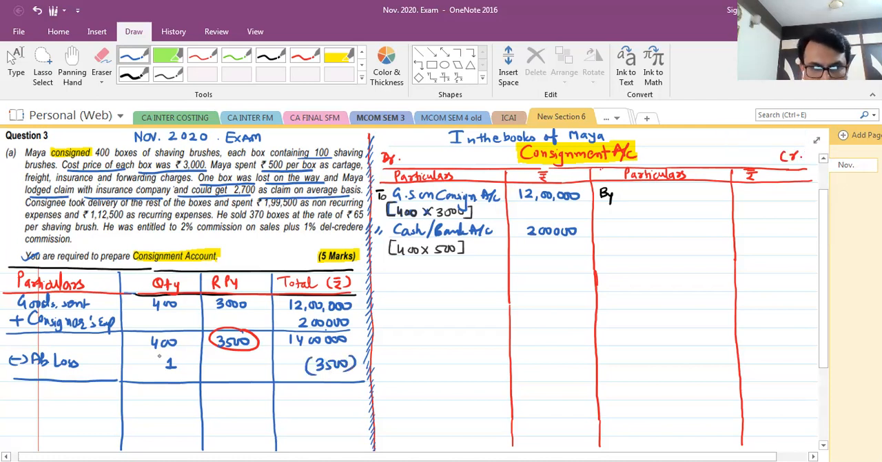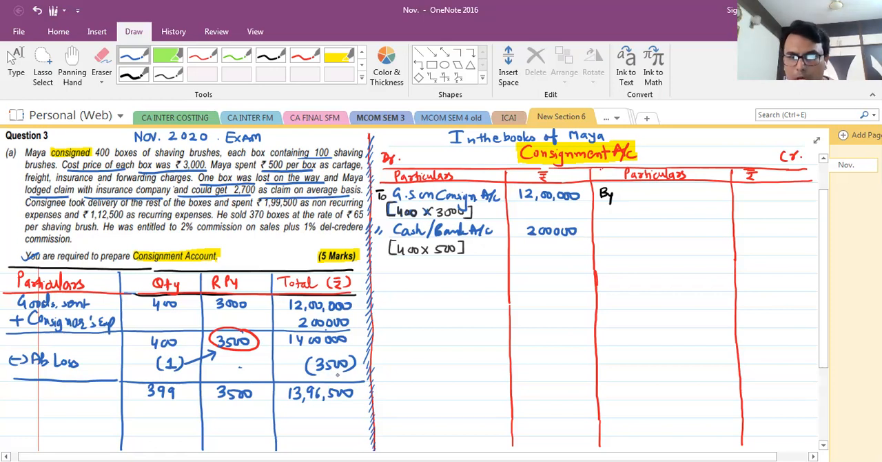We'll deduct it, because to that extent we have lost it. So the remaining boxes will be 399. The rate will remain the same, 3500 per box, because we have deducted that cost here. Do remember, I am putting this arrow so you will be able to remember easily. Now the balance left will be 14 lakhs minus 3500, so it will be 13 lakh 96,500.